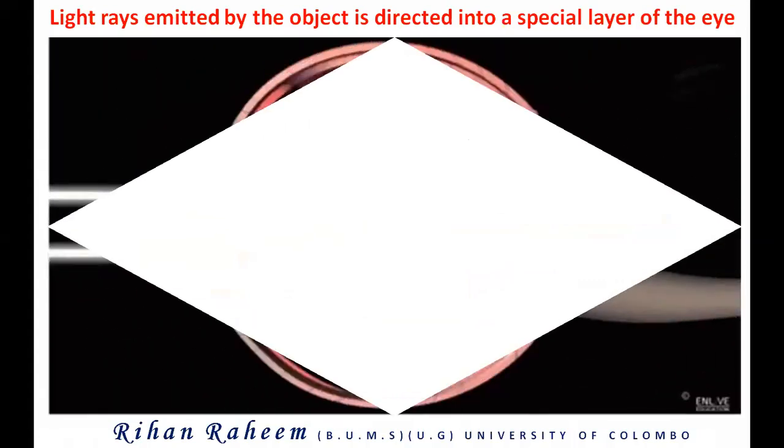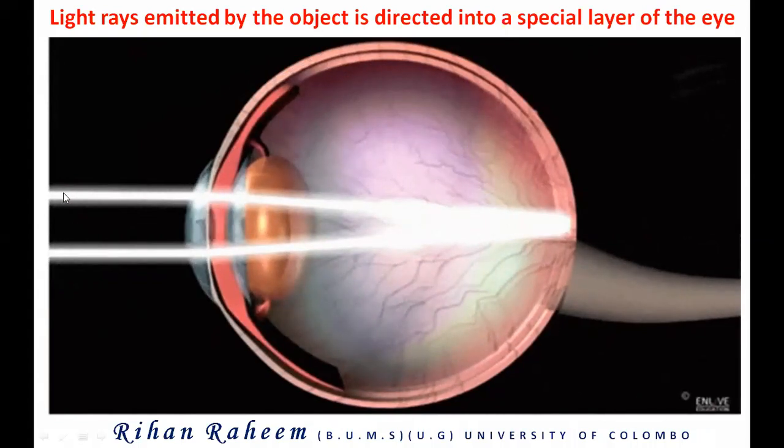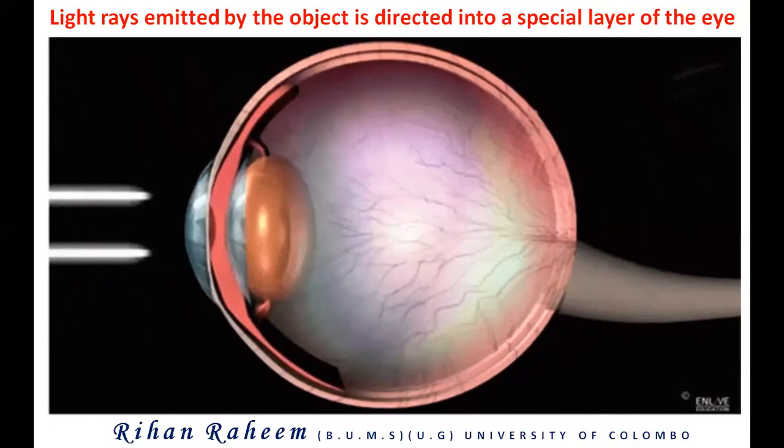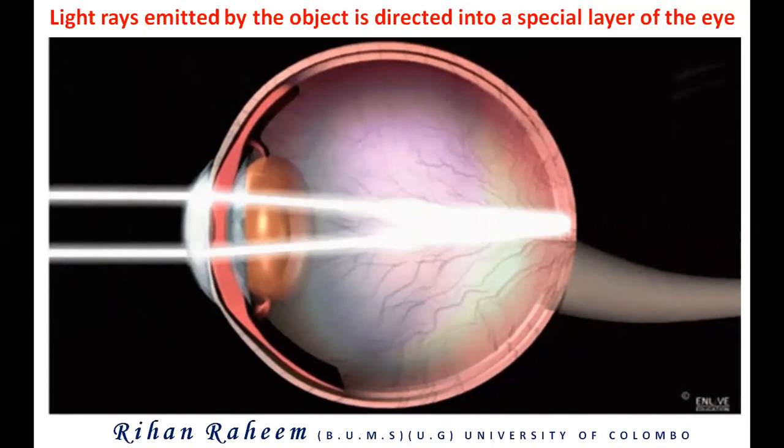Light rays emitted by object is directed into a special layer of the eye. What is that special layer? Light rays which are coming to the eye are falling on a special layer. That layer is very, very important. That is known as the retina. We will study about the retina deeply, so don't worry. Now itself, I gave you an introduction. Finally, the light rays which are coming from the outside source, maybe from any object, it is falling on the retina. If you have a problem in the retina, you won't be able to see the object.